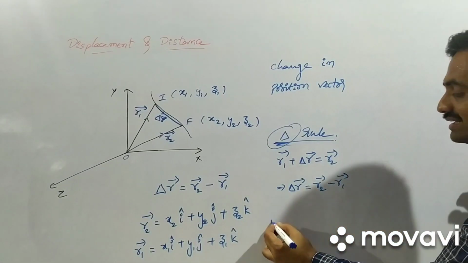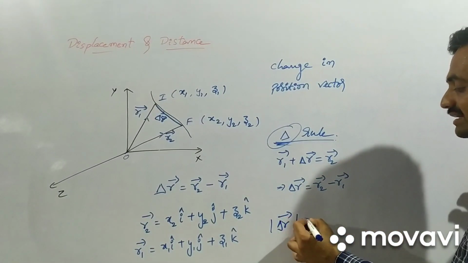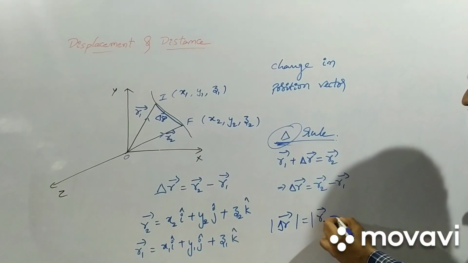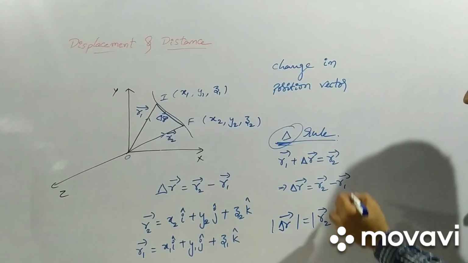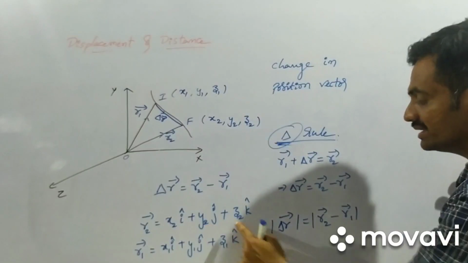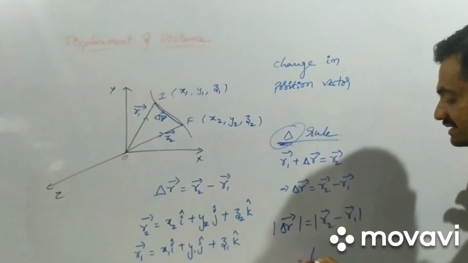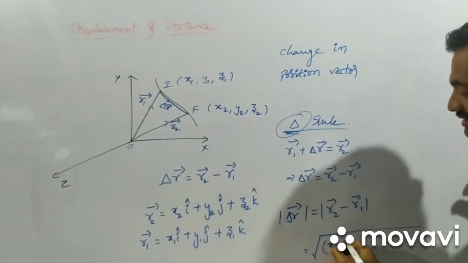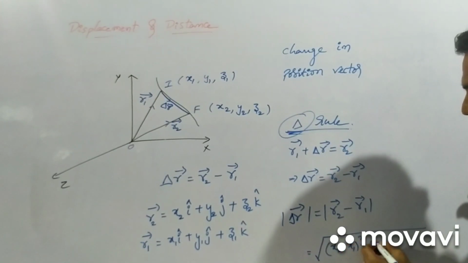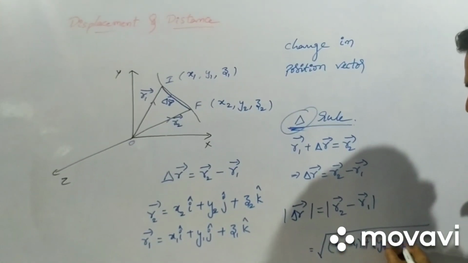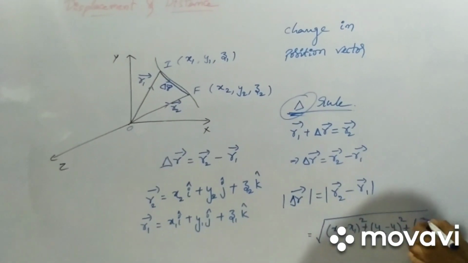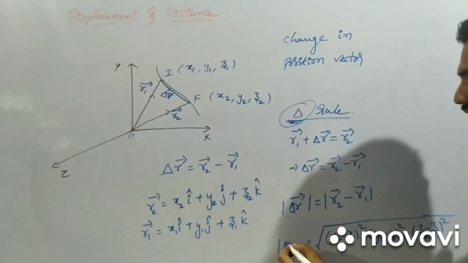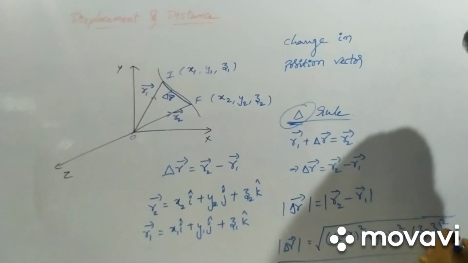So the modulus of delta r bar is the modulus of r2 bar minus r1 bar, which equals the square root of x2 minus x1 whole square plus y2 minus y1 whole square plus z2 minus z1 whole square. This gives the modulus of the displacement.